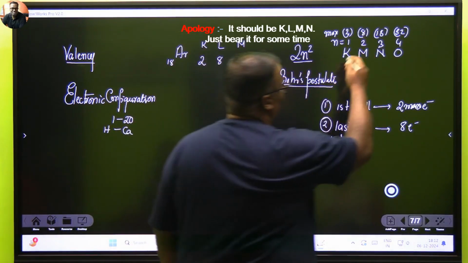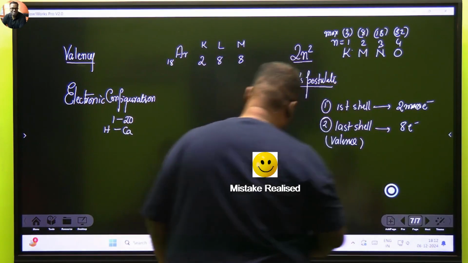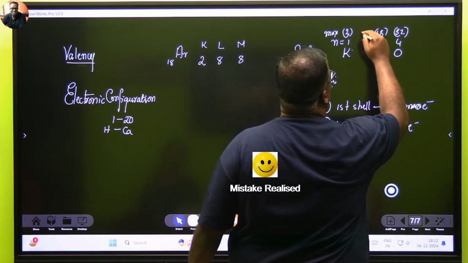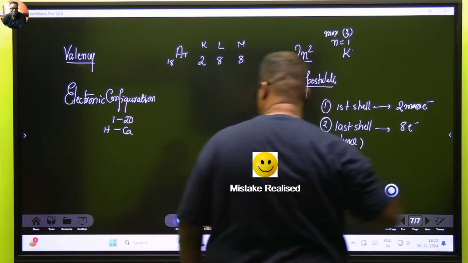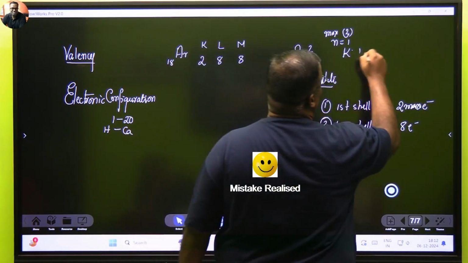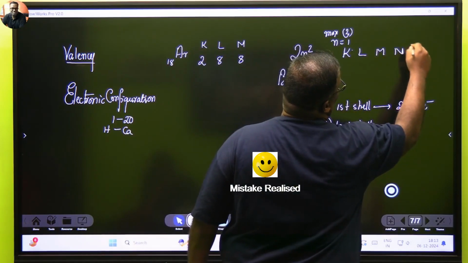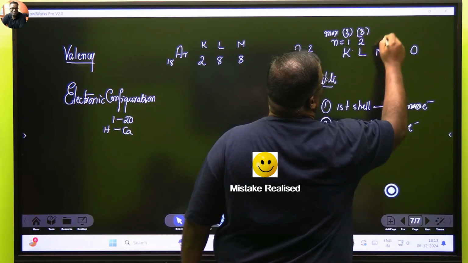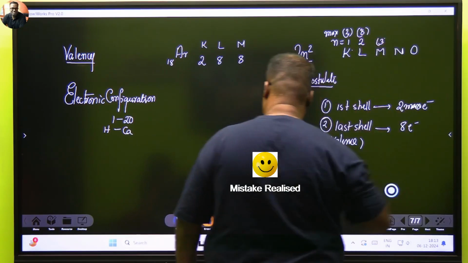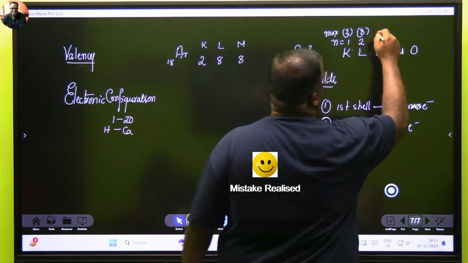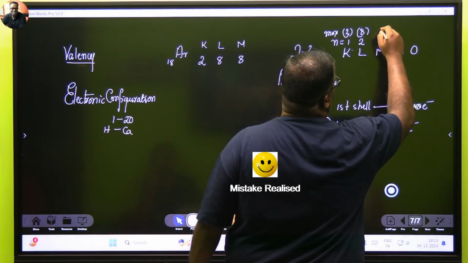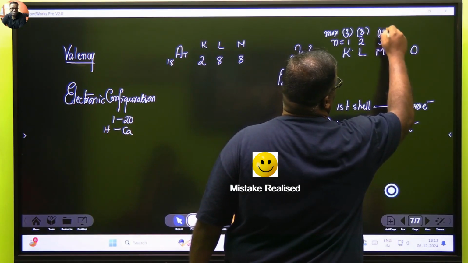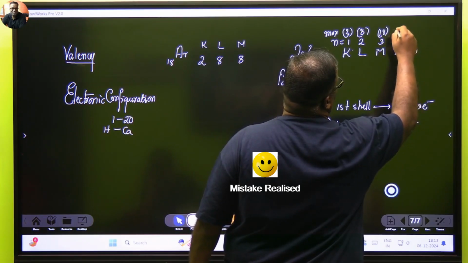Okay, sorry, I didn't put L in. Very sorry children. K, L, M, N, O. Okay, mistake made. N equal to 2 means 8. This is 3, and 3 means 18, and this is 4, which means 32.